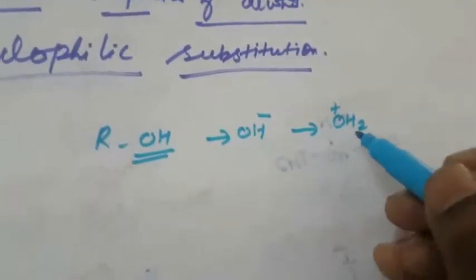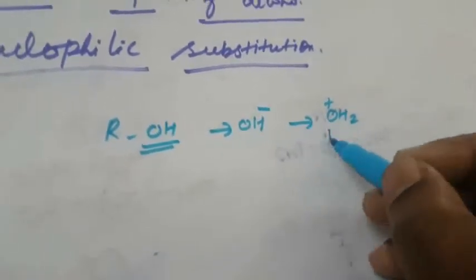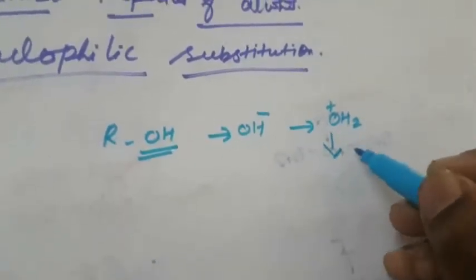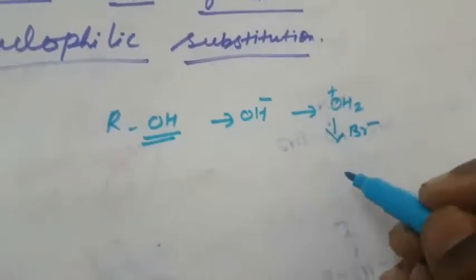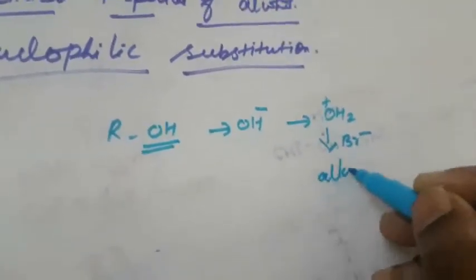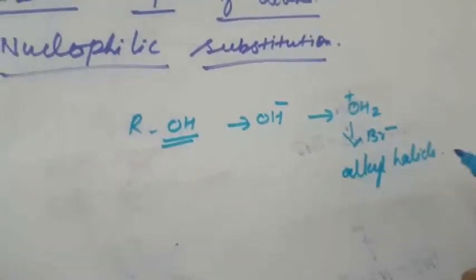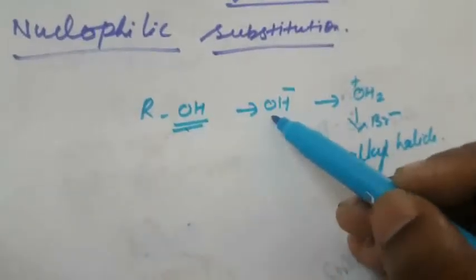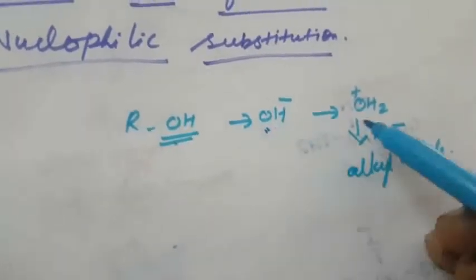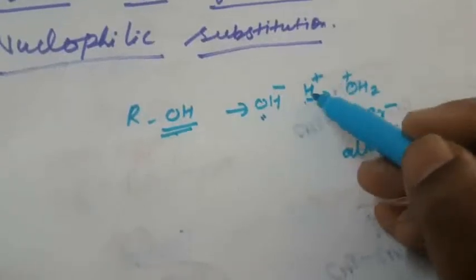Then the OH2 plus group in the protonated alcohol can be easily displaced by the nucleophile. The nucleophile with a negative charge, that is Br minus, displaces it easily and then gives the alkyl halide. This is the general representation of nucleophilic substitution. It is a very basic leaving group, so when it reacts with a proton, by the addition of an acid, what is the acid?